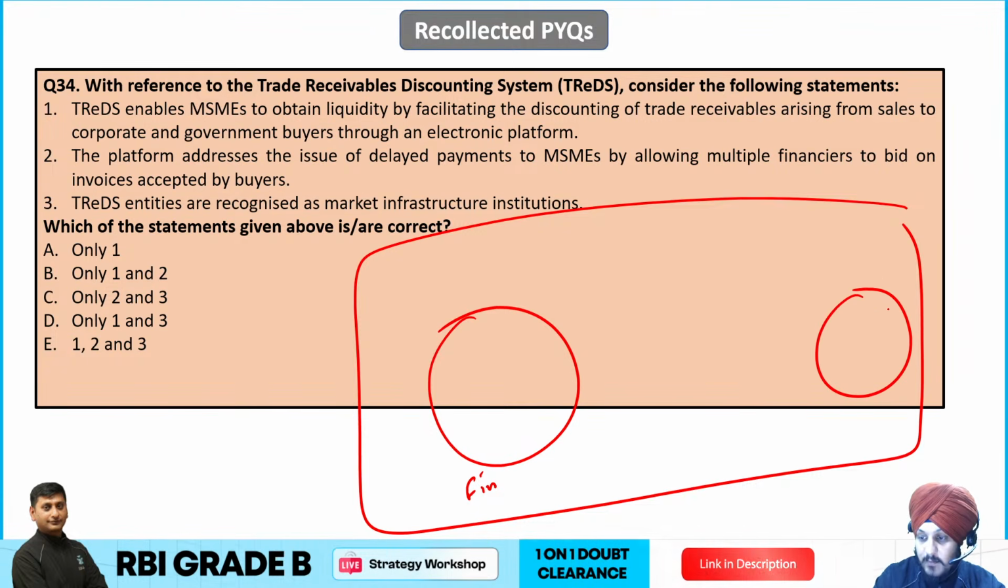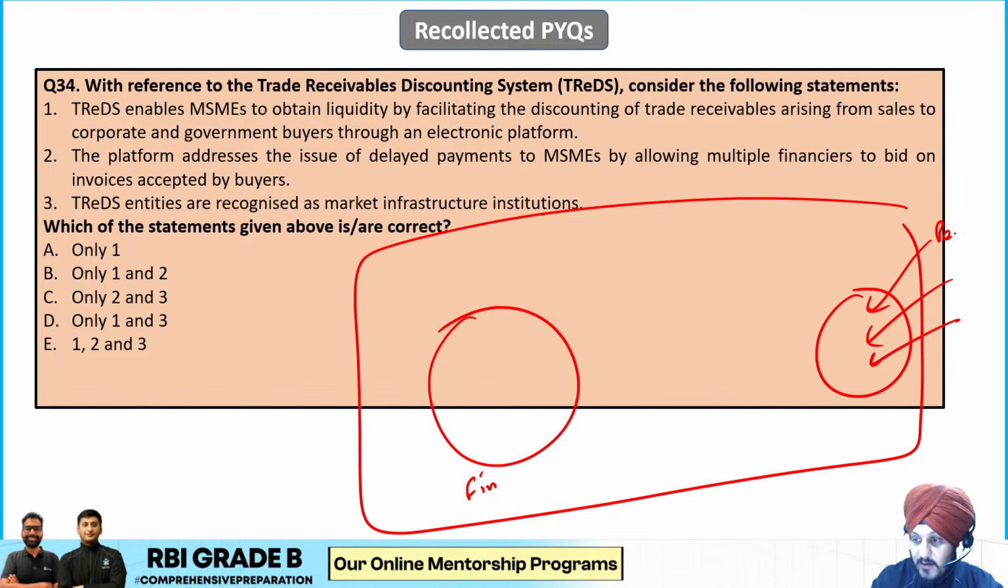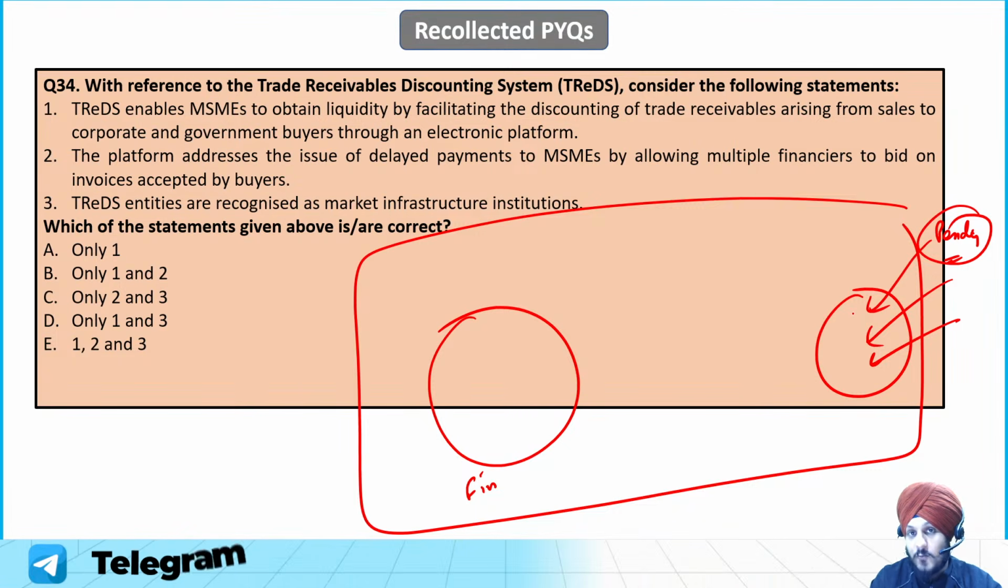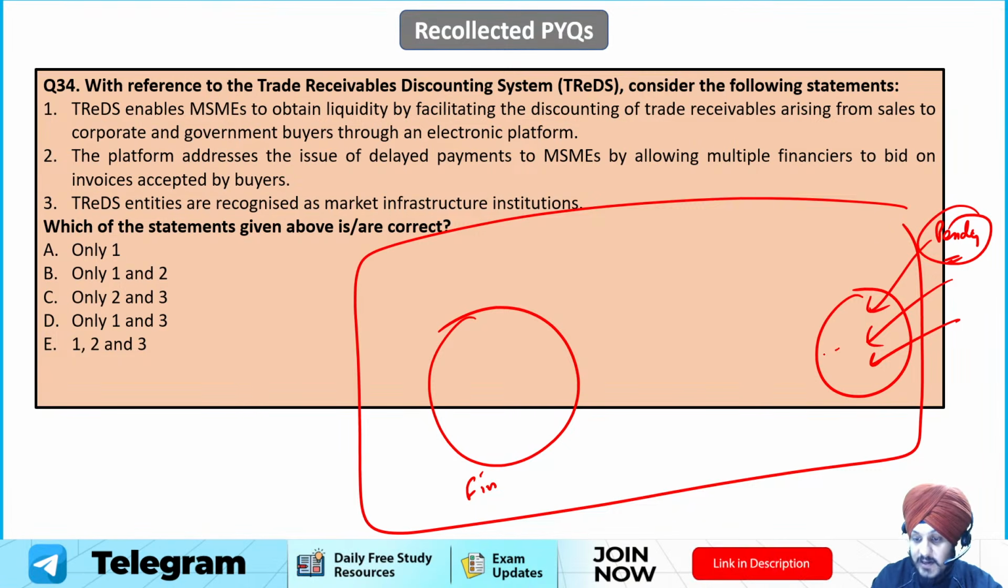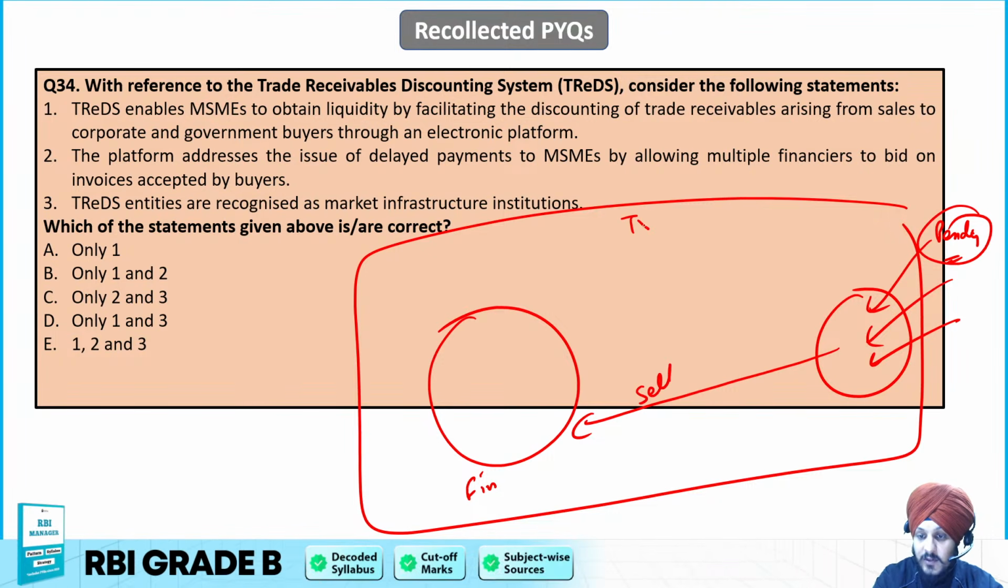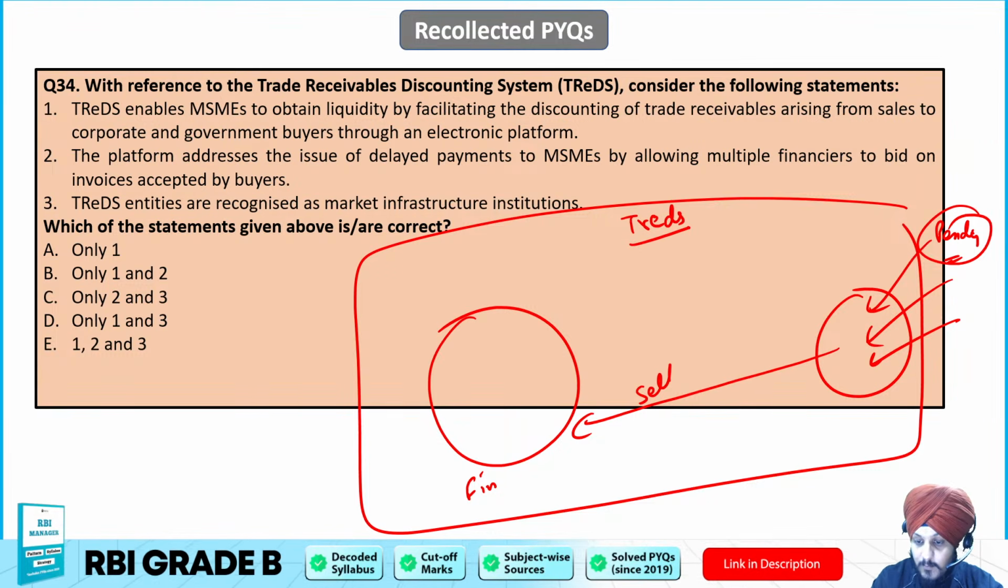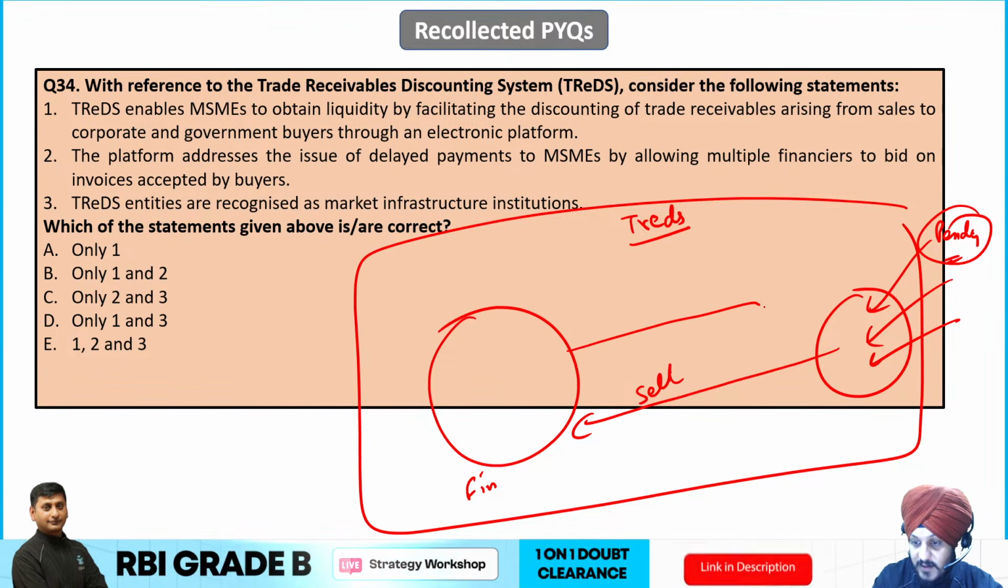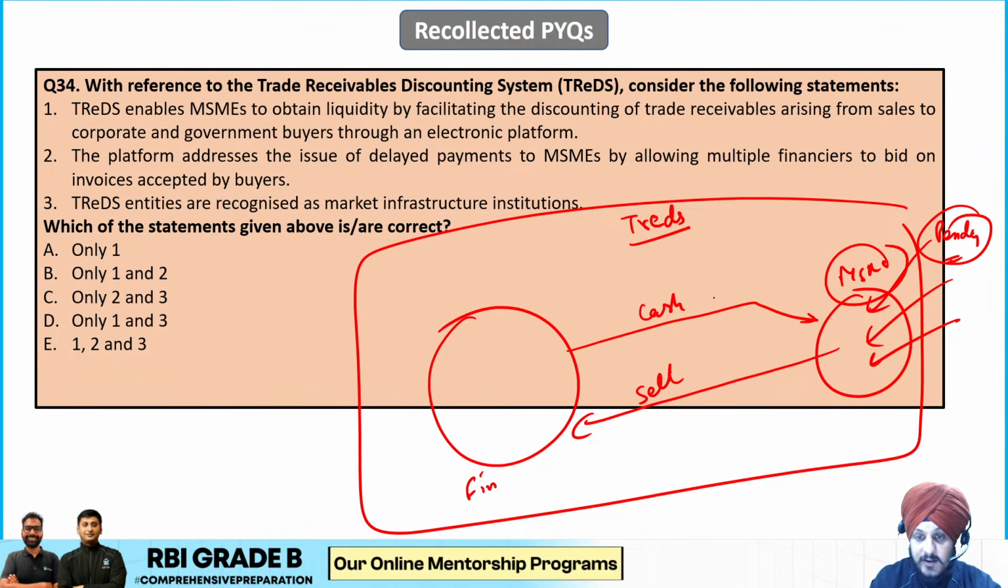So let us say there is an MSME which has a lot of invoices for which payment is pending from different buyers, right? If it is looking for immediate, quick cash, it can sell these invoices to these financiers as a part of the TReDS platform, right? And in return, the financiers can finance it and provide immediate cash to this MSME. So this is what happens, and this is what has been written in the statement also.